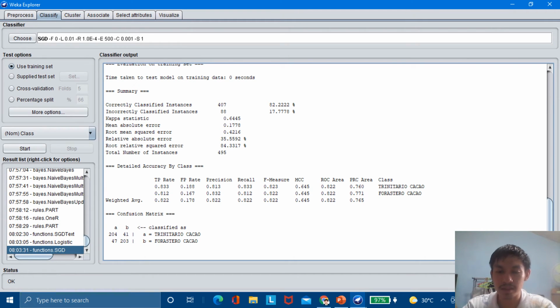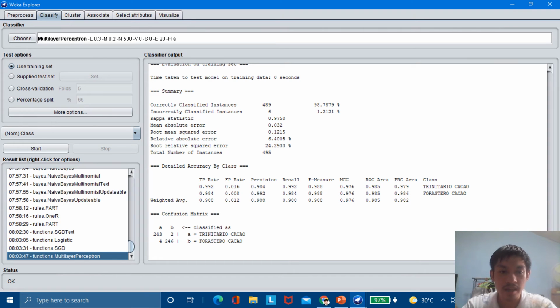Close to 90, but let's see for 90. Let's try the functions of multi-layer perception. The correctly classified instances is 489 at 98.7879%, and the incorrectly classified instances is only 6 at 1.2121%.